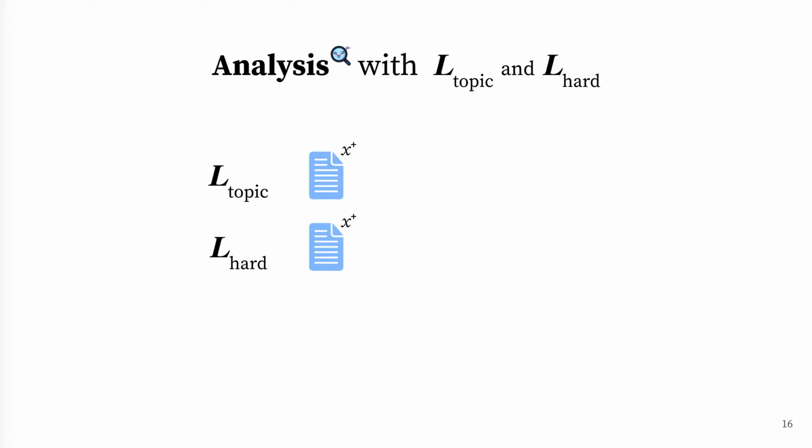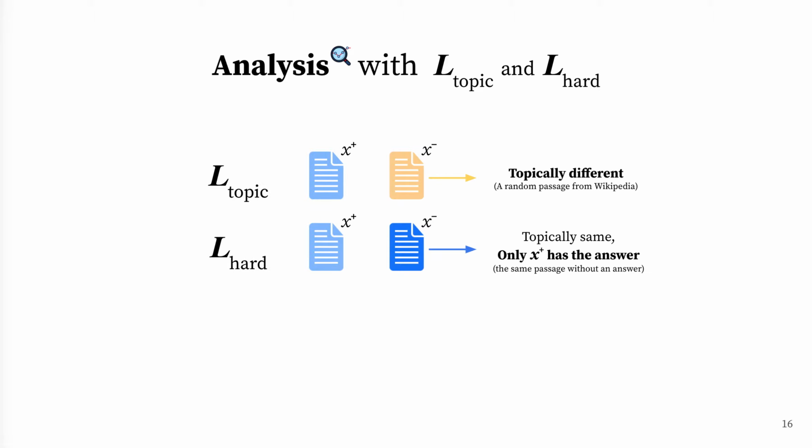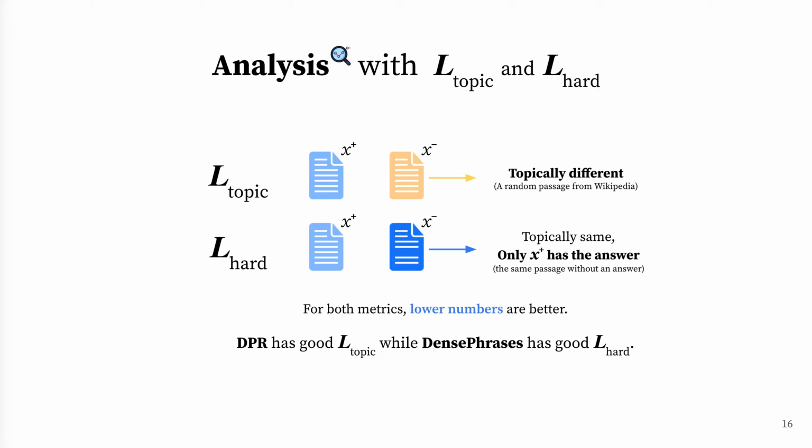Given a positive passage that contains an answer, x plus, L-topic measures how well a model can retrieve the positive passage when given a topically different passage, x minus. On the other hand, L-hard measures how well a model can retrieve the positive passage when given a topically same but answer-missing passage. For both metrics, lower numbers are better. And in our paper, we find that DPR has good L-topic, while DensePhrases has good L-hard thanks to its in-passage negatives.